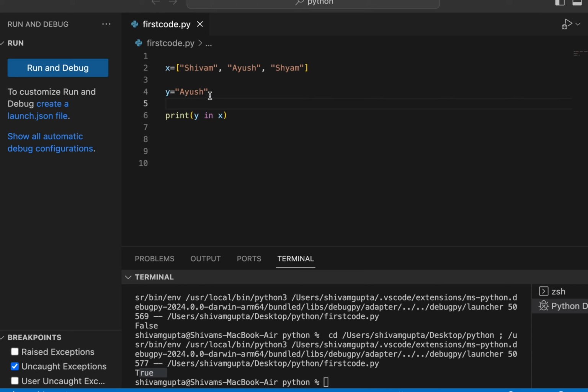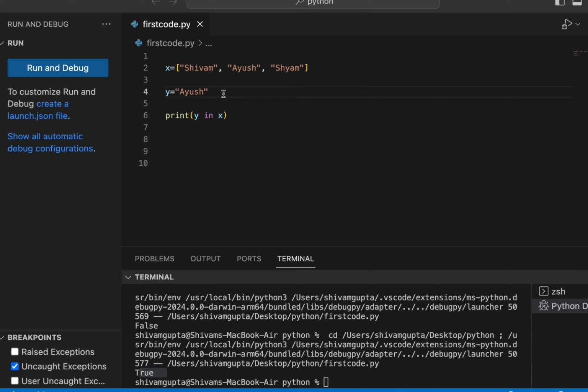For example, does Ayush, or the y variable, have a membership of x? If the y variable string where Ayush has been stored has a membership of the x list, you can see that Ayush is in the x list.